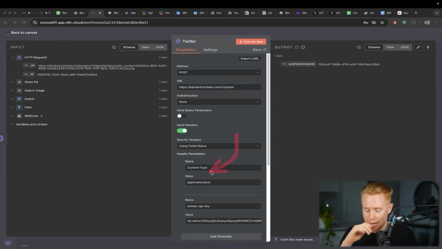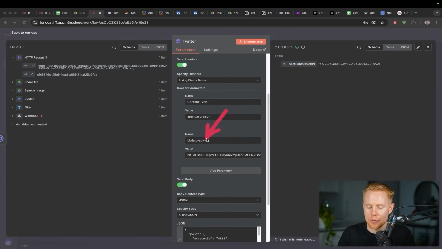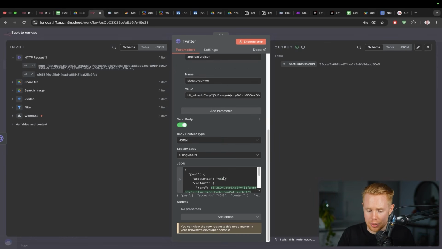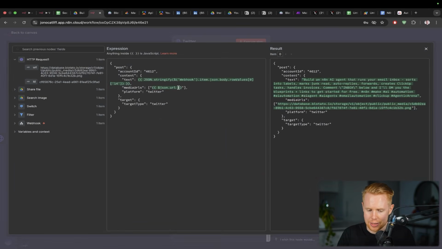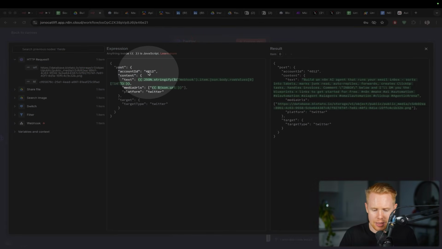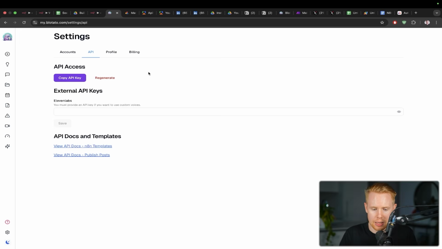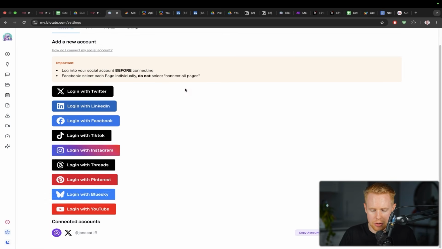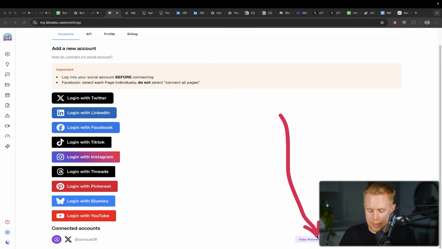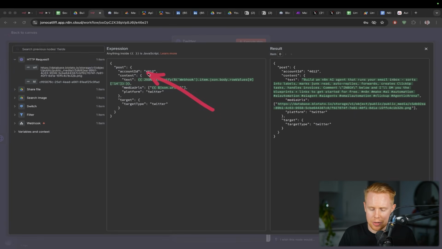This is boilerplate. And then we're going to include the API key, which is the same thing we did before. And then lastly, this is just kind of boilerplate for Blotato. We need a couple things here. Account ID 4612 is mine. How you get this is you go to account, you go down to this. Once you've connected something in, you can copy your account ID, link it up top here, and then you're good to go.